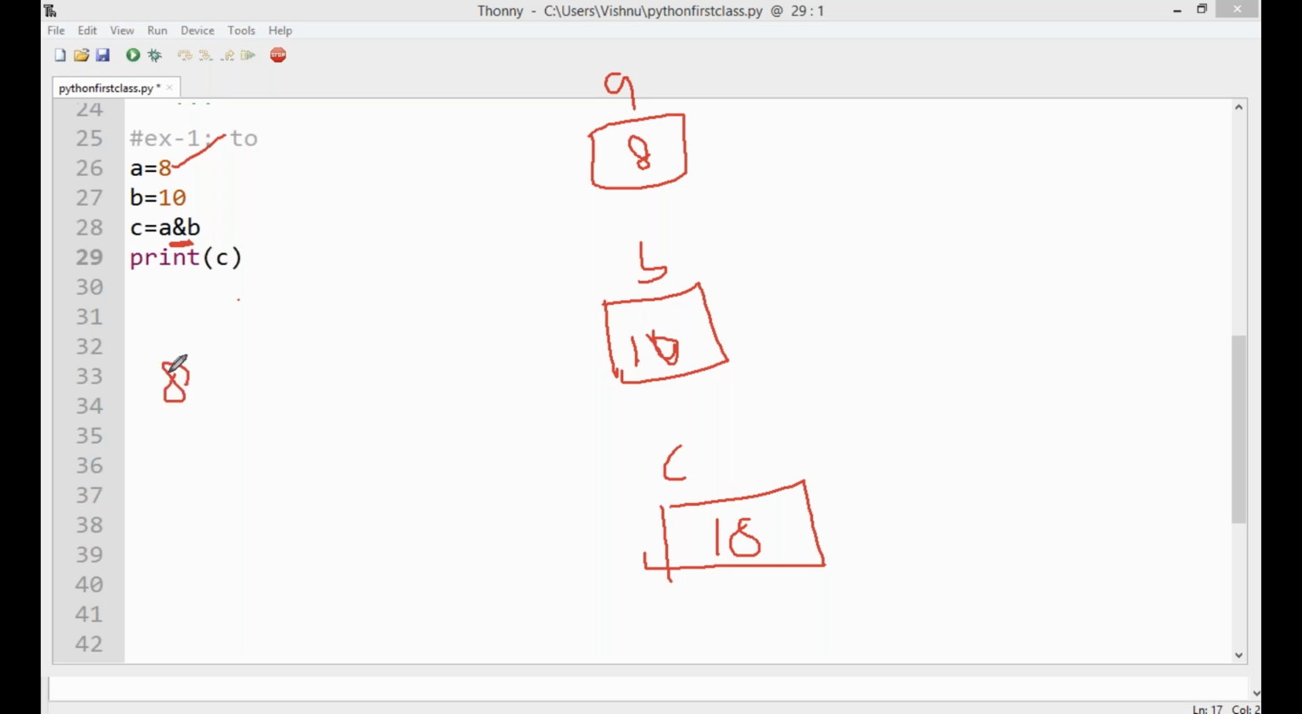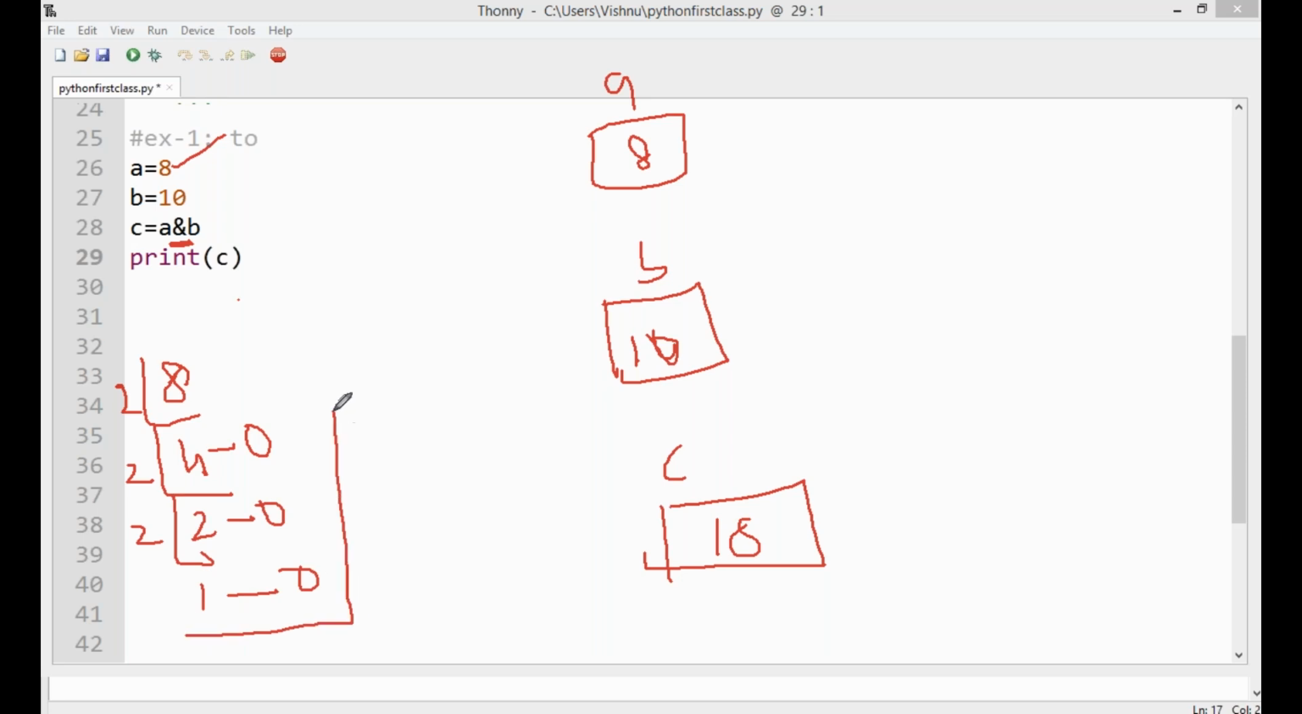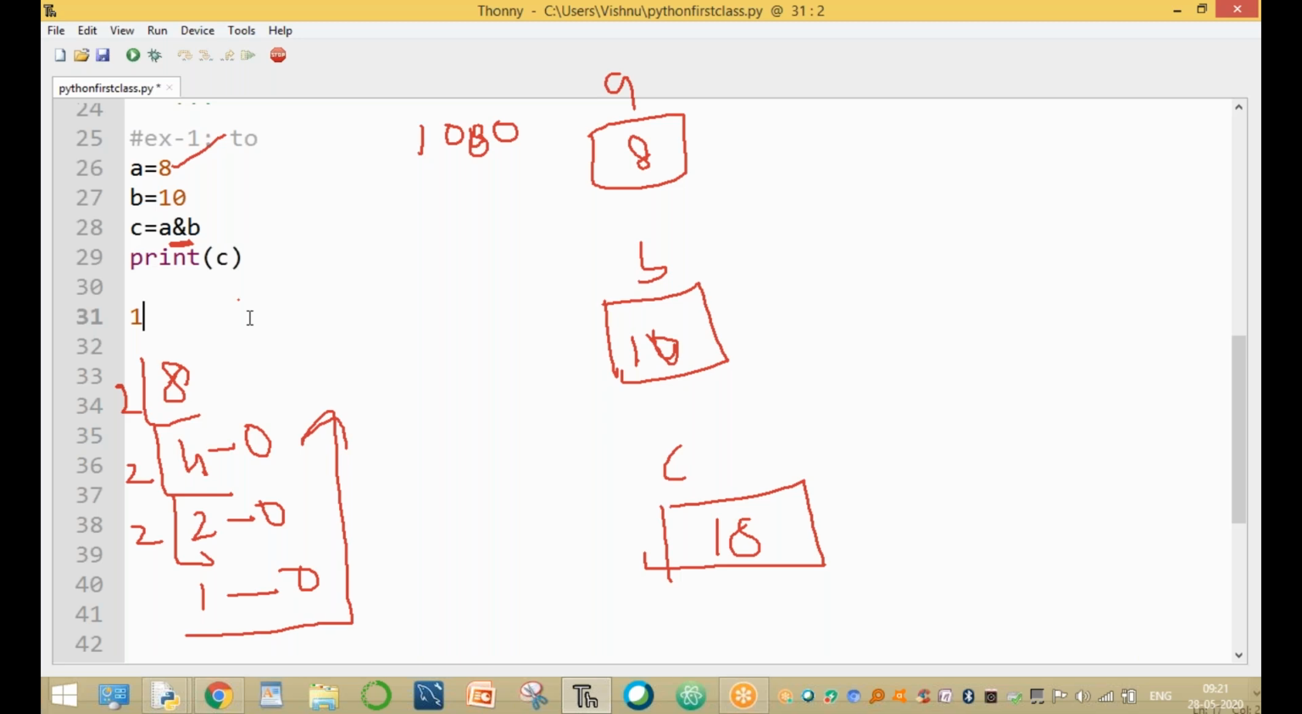That means the value 8 is converted into bit level. So divide by 2. 2 4s are 8, remainder 0. Again 2 2s are 4, remainder 0. Again 2 1s are 2, remainder 0. To write the output, we go from bottom to top. That means 1 followed by 3 zeros. The value of 8 is 1 and 3 zeros. Clear, guys?